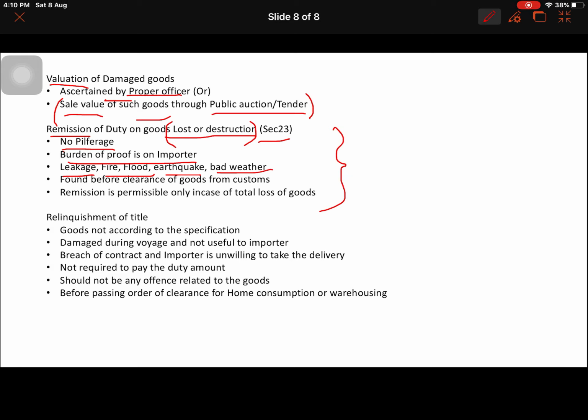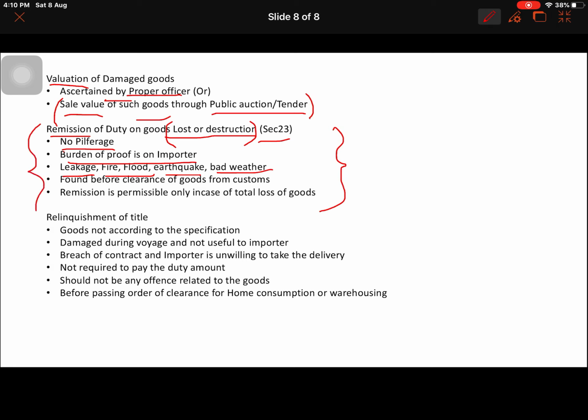Just think, the value of goods will be thousands and millions of dollars, and all those shipments will go in vain, and it is not a qualified part, so you cannot charge it back to your supplier either. Just think of that situation, and hence you need to have all the evidence. Your customs house client should take a picture of the goods before loading into the truck after customs clearance, and even while unloading in your warehouse you should take a picture of the goods whenever they are found to have some packaging damage. Even a small packaging damage, you should not touch the goods, guys.